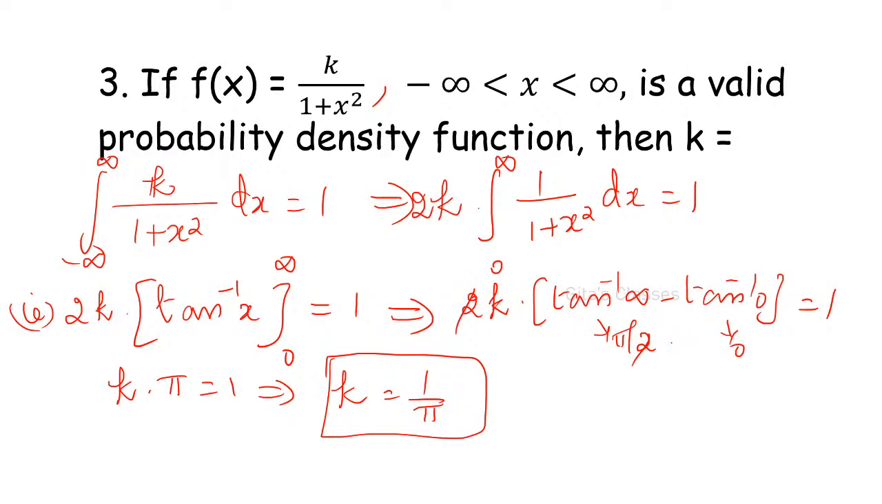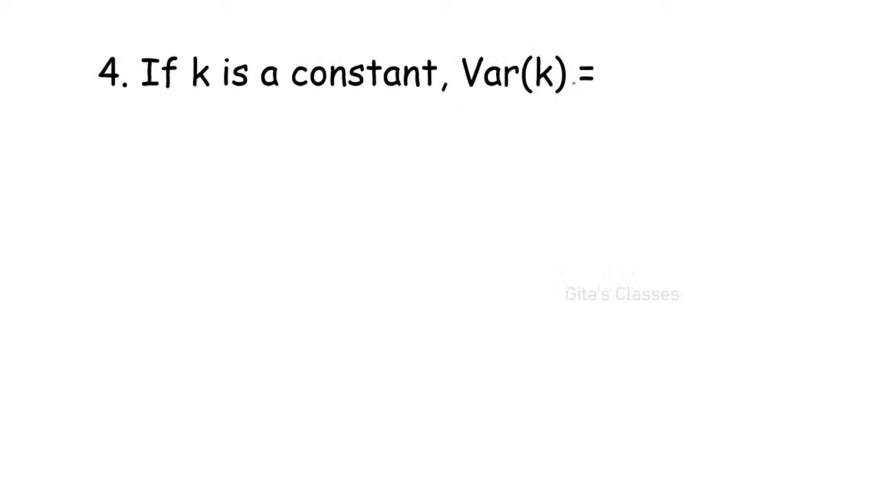Right. Next is the fourth question. If k is a constant, the variance of a constant, this is a standard result. Variance of a constant value, anyone? In the topic variance, I have given all these standard results in that class.